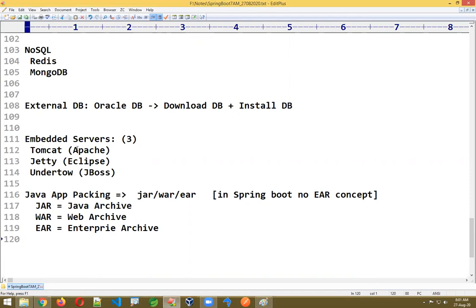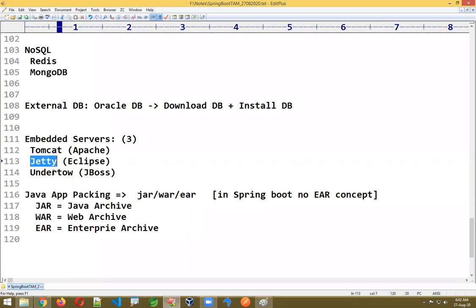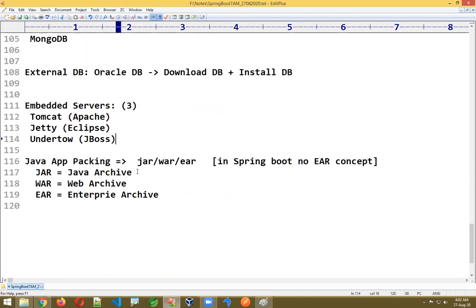Here the embedded servers are all web servers: Tomcat server, Jetty server, Undertow server. You can work with an external server also; Spring Boot supports it if you want to deploy to some other server. What is the meaning of embedded here? No download required and no install required. It's temporary. You are not required to download or install anything.